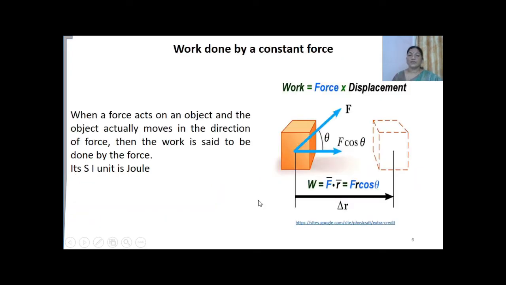Now, after knowing the principle of conservation of energy, let us know some of the points related to work or work done. So, what is work done?